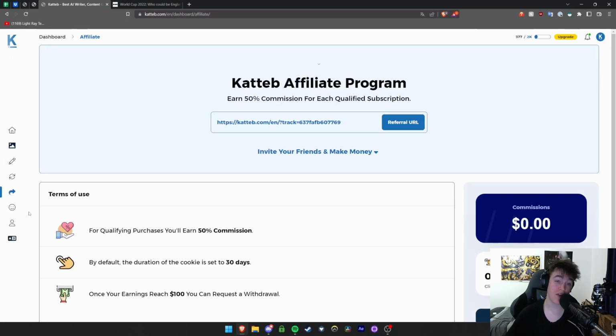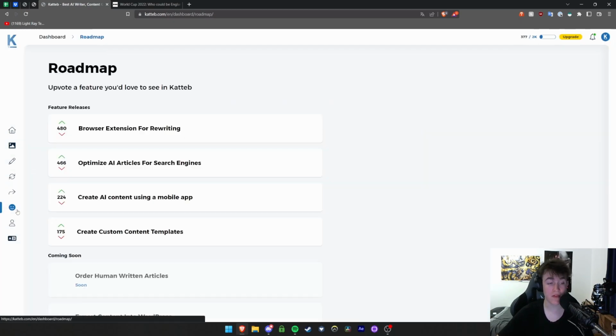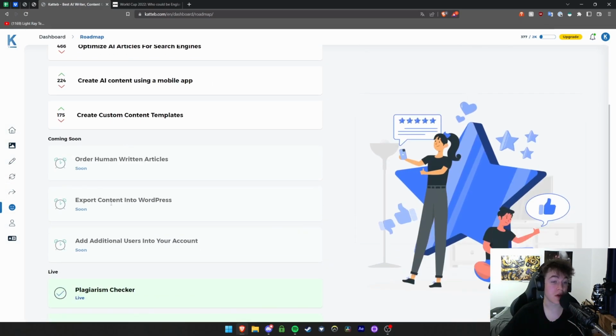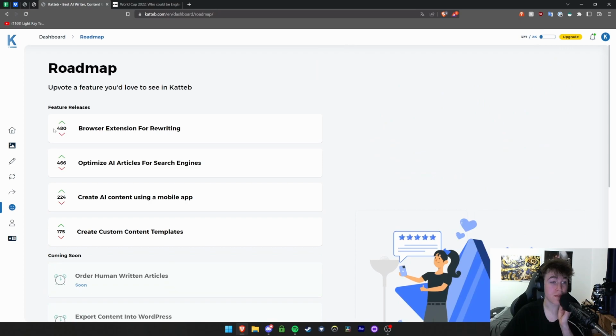Then at the bottom we have the affiliate button, where you're able to view your affiliate things if you want to become one. You have the options to see their roadmap, so what they're doing, things that are coming soon. As you can see, exporting content, adding additional users. It gives you the time that it's coming soon. You can see things that have just been made live, and then feature releases that you can upvote or downvote if you want to see these implemented into the software.